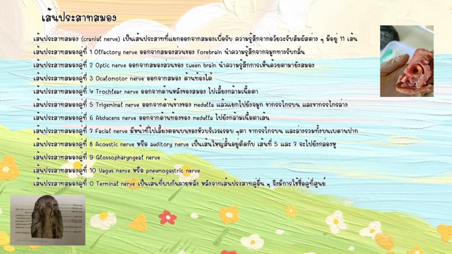4. Trochlear nerve, cranial nerve IV, emerges from the dorsal part of the brain and innervates the eye muscles. 5. Trigeminal nerve, cranial nerve V, emerges from the lateral side of the medulla and branches to the nose, upper jaw, and lower jaw. 6. Abducens nerve, cranial nerve VI, emerges from the ventral side of the medulla and controls certain eye muscles. 7. Facial nerve, cranial nerve VII, innervates the upper part of the head, the area around the eyes, the upper and lower jaws, and the upper palate.